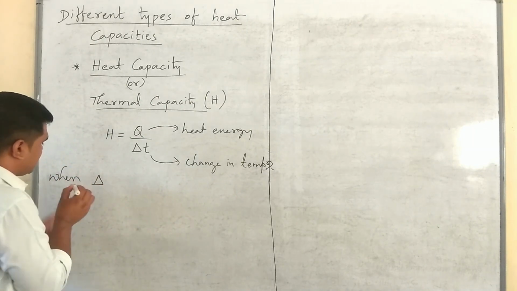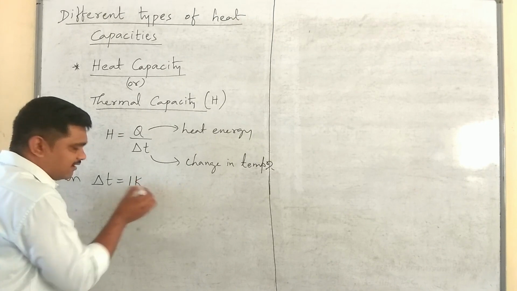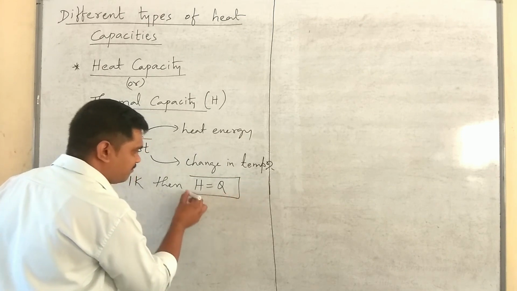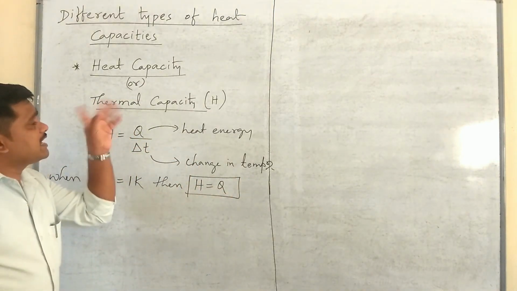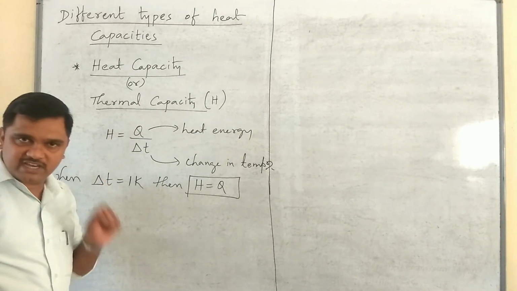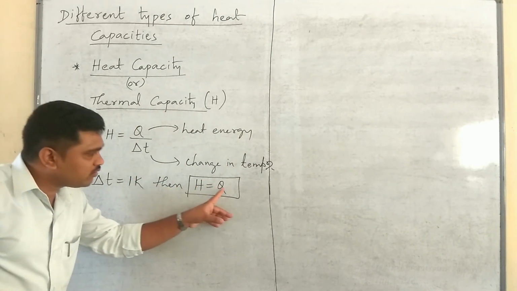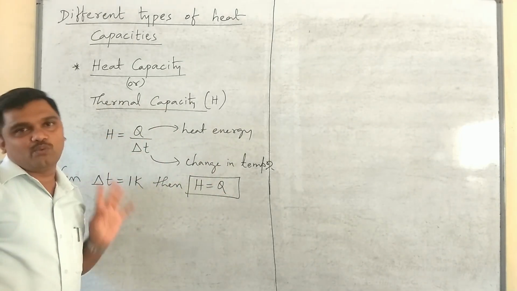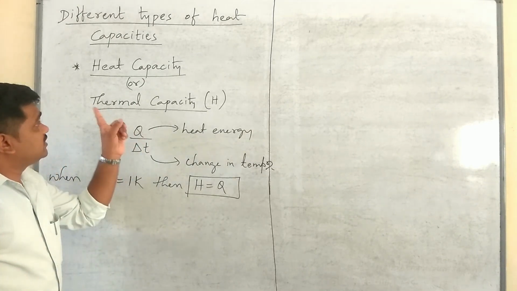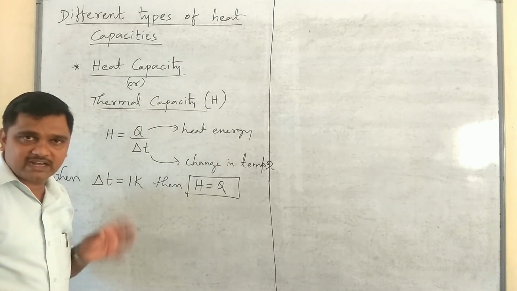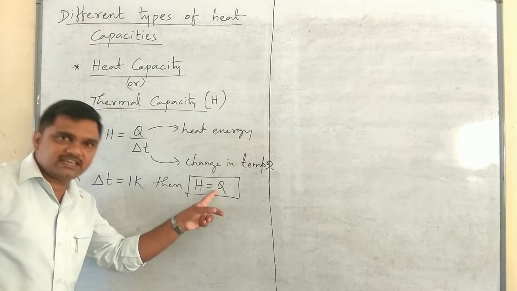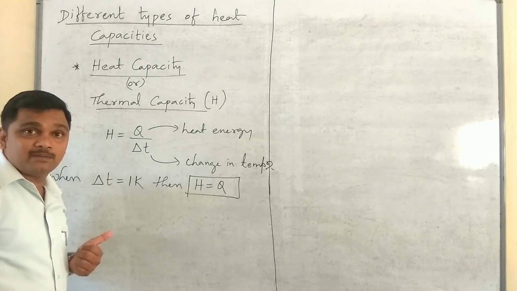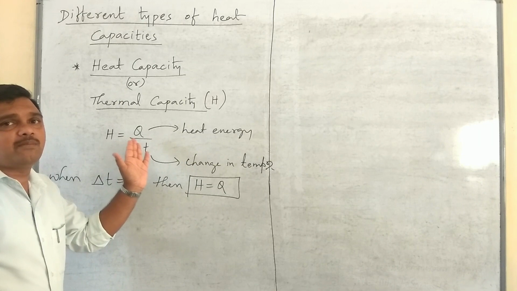Using this trick, when delta T is equal to 1 Kelvin, then H will be equal to Q. It means the heat capacity or thermal capacity of a substance can be defined as the amount of heat energy required to raise its temperature by 1 Kelvin. So the thermal capacity of a substance is the amount of heat energy required to raise the temperature of that substance by 1 Kelvin. Here we won't say anything about the mass of the body.